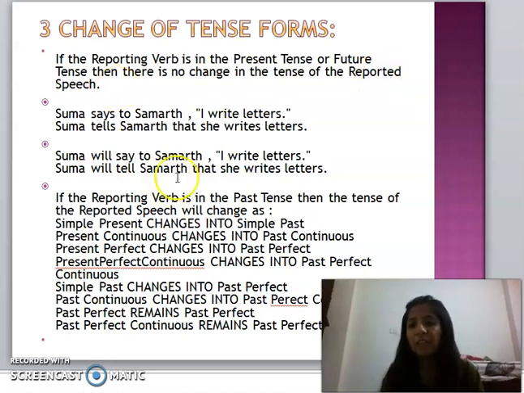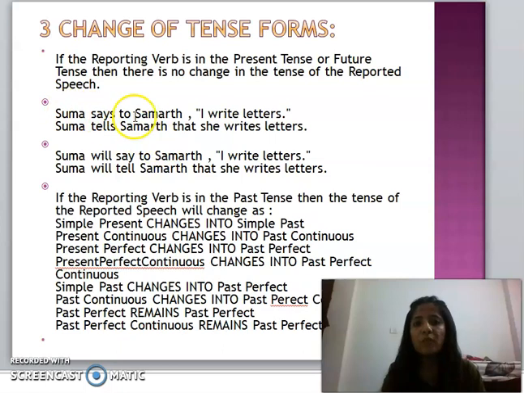Also, if there is a universal fact or a habitual action, like blood is red, it cannot be said blood was red. Stars are twinkling, it cannot be said stars were twinkling. So you can't change universal facts in indirect speech.